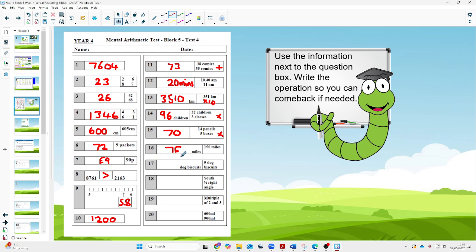75 miles is half the journey. The total from Wigan to Stoke and back is 150, so you need a half of 150. So again, you could just put divide by 2 if you need to come back.